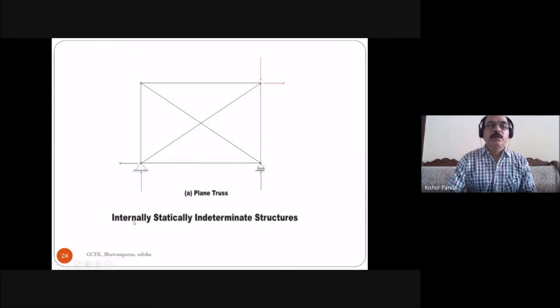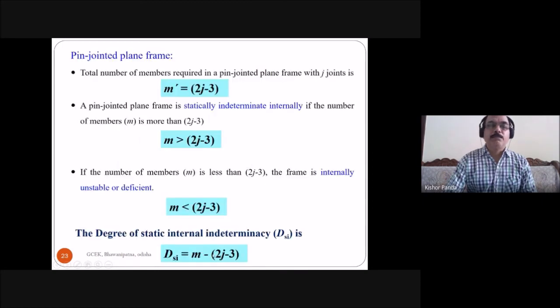This is an internally statically indeterminate structure. Here you see this is a plane truss. So here you see internally, this is the formula. What is the formula? M minus (2J minus 3). M is the number of members. J is the number of joints.